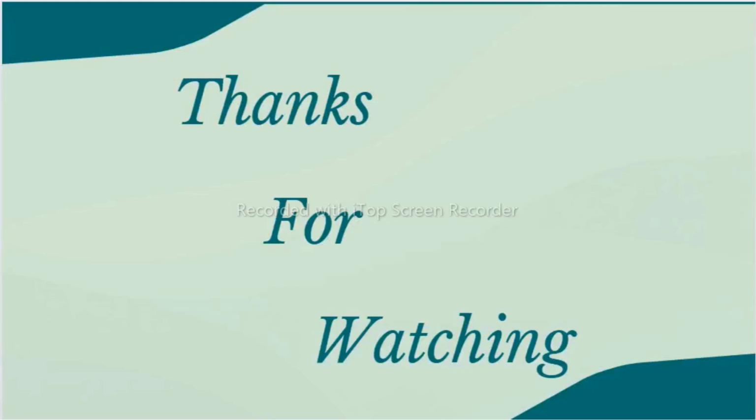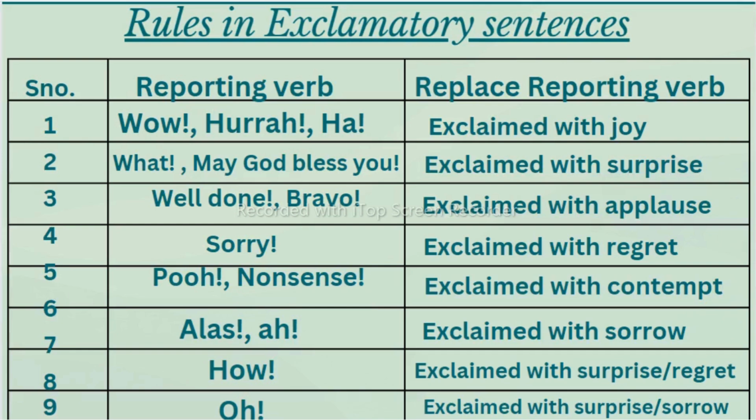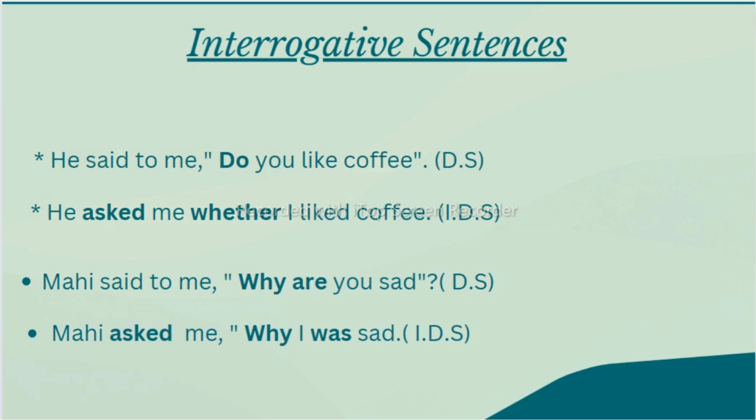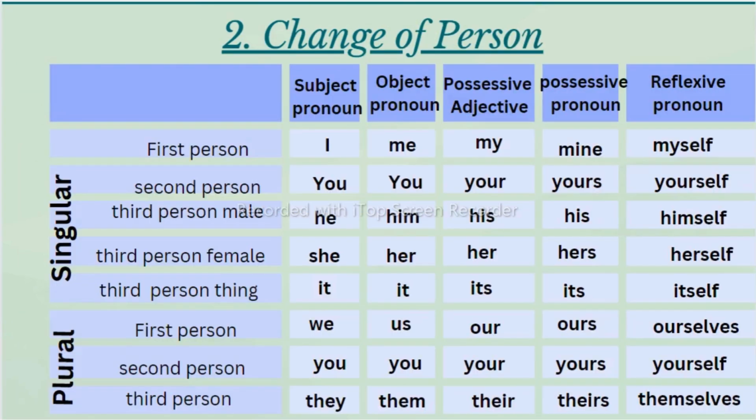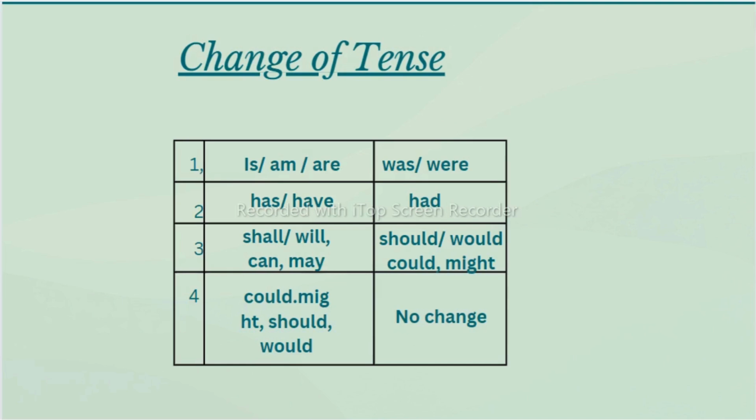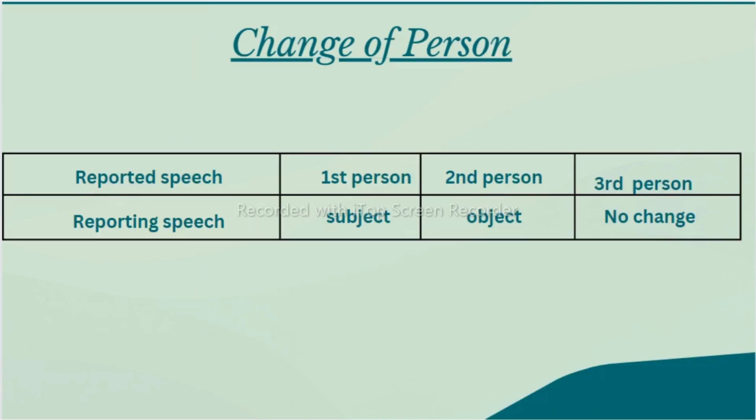So students, this is all about direct and indirect speech. I hope it will be helpful for you. You should learn all the rules and tables which I gave you, then only you can understand all this. And it's very, very important for you to learn the 12 tenses. That is also helpful for us. And these tables, whatever tables I have given to you, are very, very important. You should learn these tables.